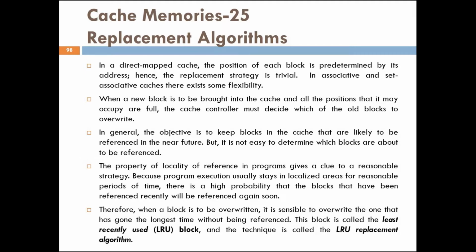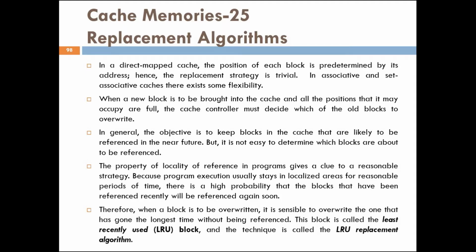In general, the objective is to keep blocks in the cache that are likely to be referenced in the near future, but it is not easy to determine which blocks are about to be referenced. So the property of locality of reference in programs gives a clue to a reasonable strategy, because program execution usually stays in localized areas for a reasonable period of time.